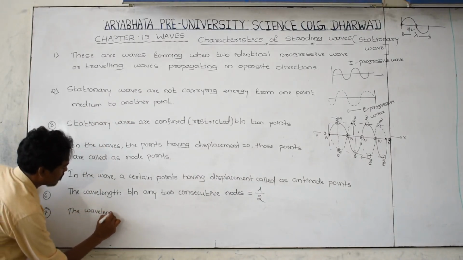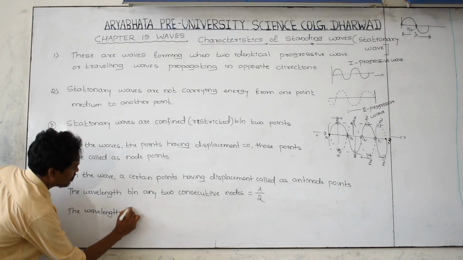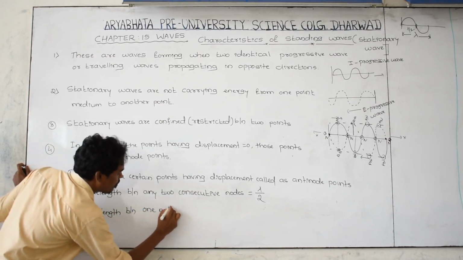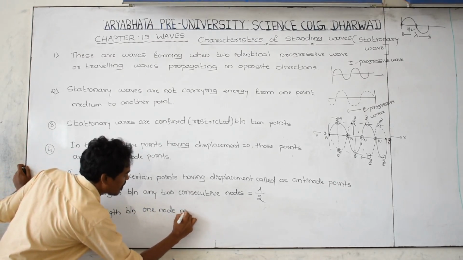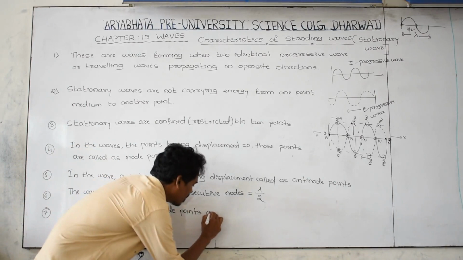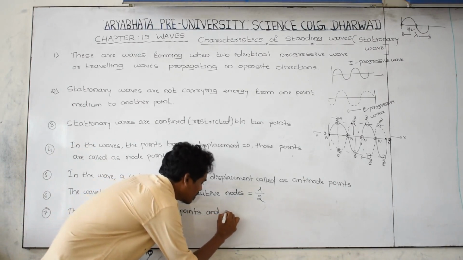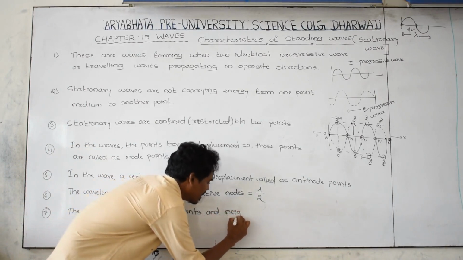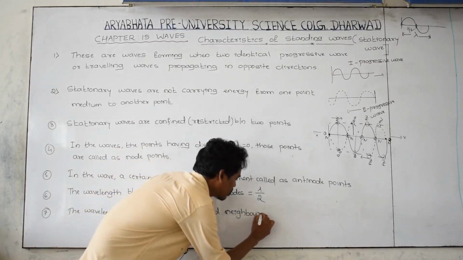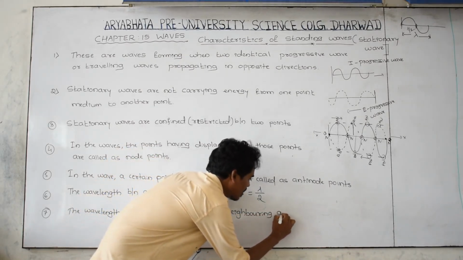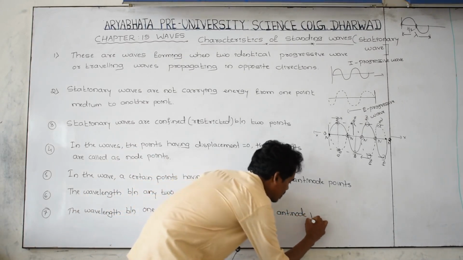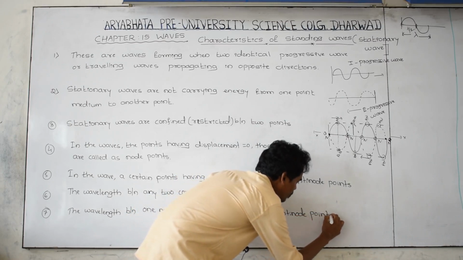And go to the next, the seventh one. The wavelength between one node point and its neighboring antinode point, neighboring meaning side, is equal to lambda by 4.